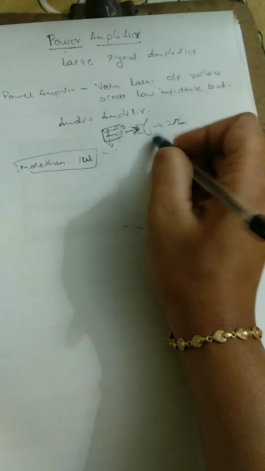Now coming to the classification, which is very important. Classification of a power amplifier: on what basis do we classify the power amplifier?